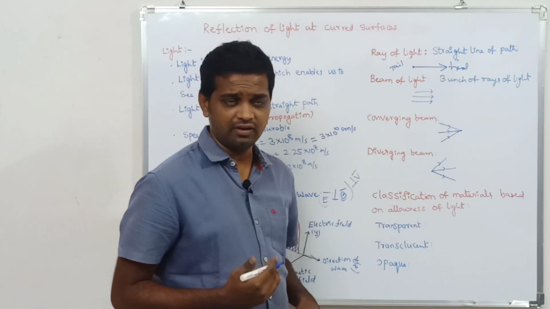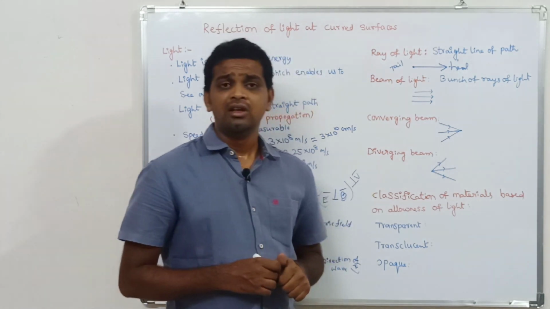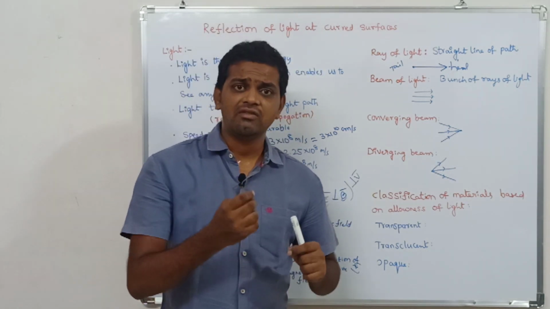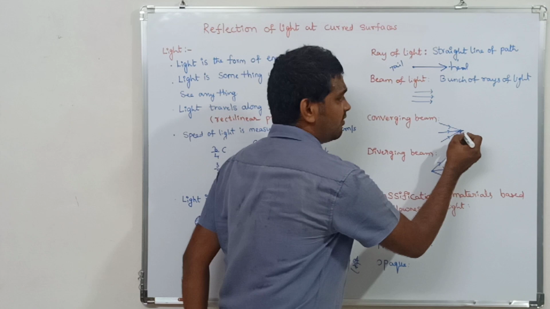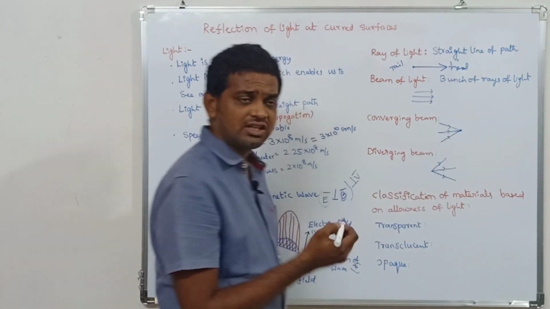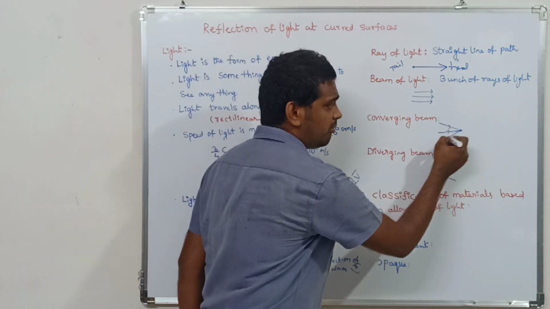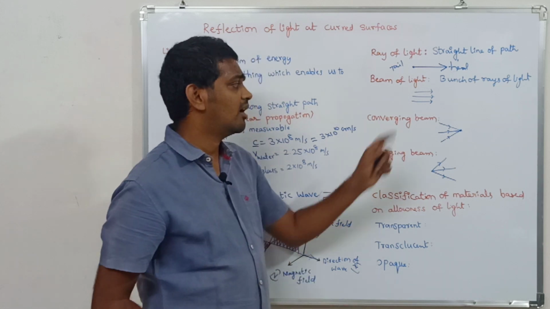If you take a collection of rays, or a bundle of rays, that is called a beam of light. Coming to the converging beam, if the rays are going to converge at one point, that is, all the rays present in the beam are going to meet at one point, that is called a converging beam.